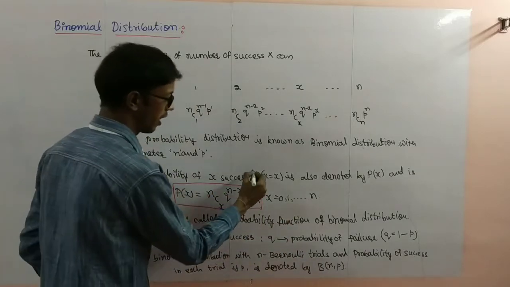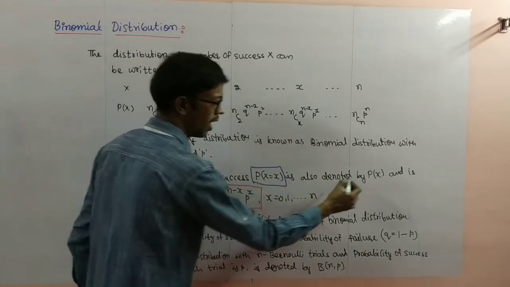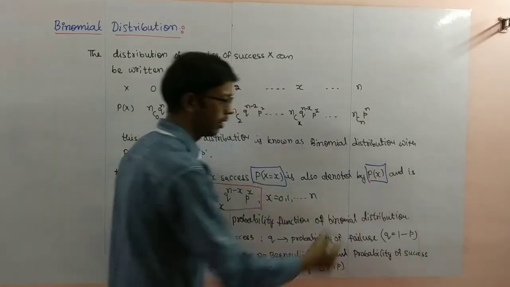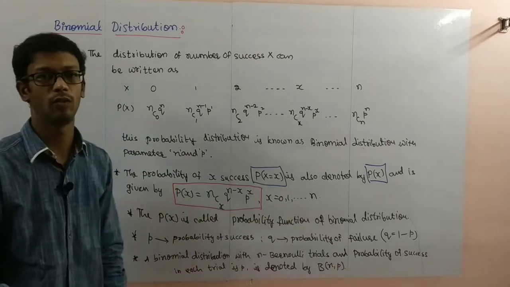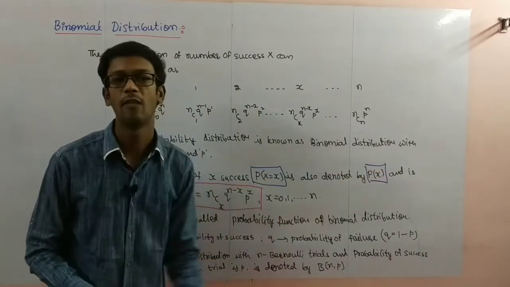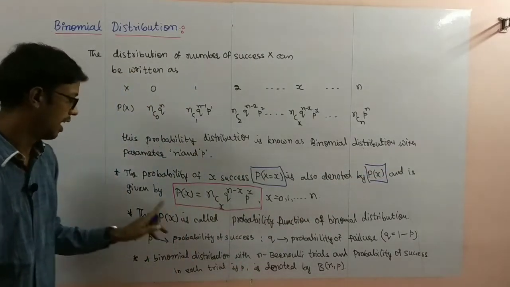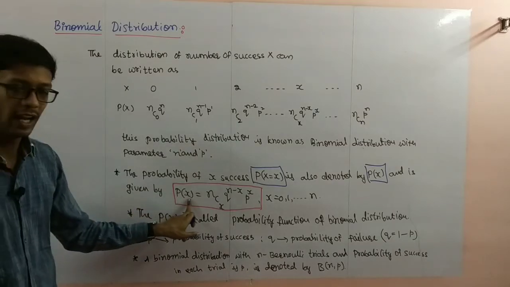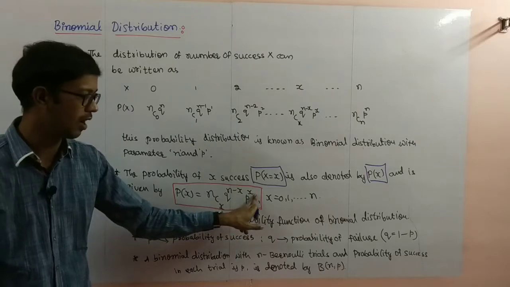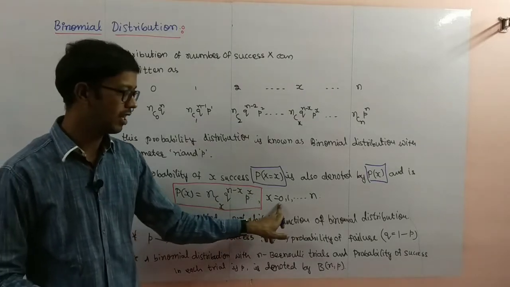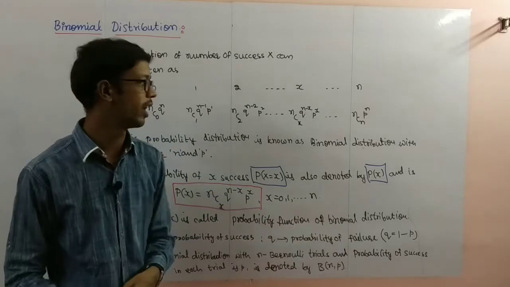Either this one we will write or this one also. 5 successes: P of X equal to 5 or P of 5 also we can write, and is given by P of X equal to x is nCx q power n minus x p power x, x equal to 0, 1, 2 so on up to n.